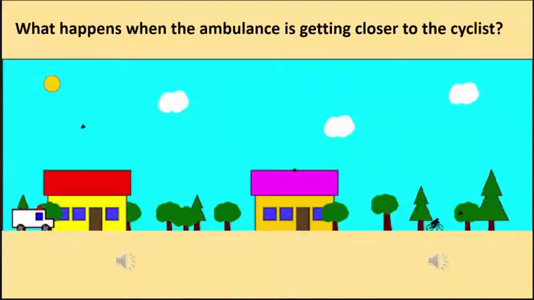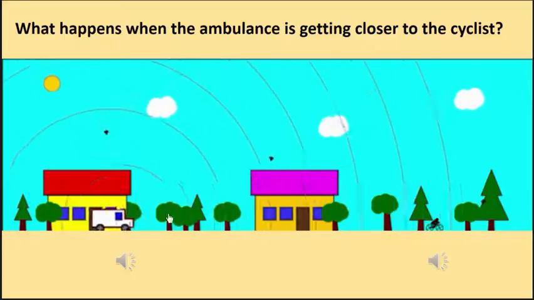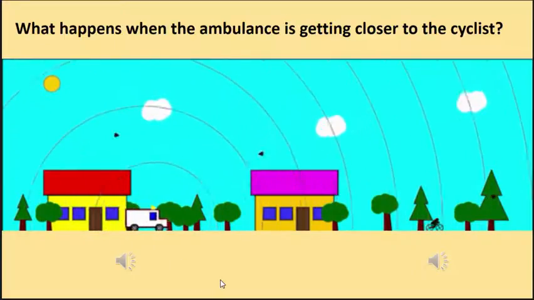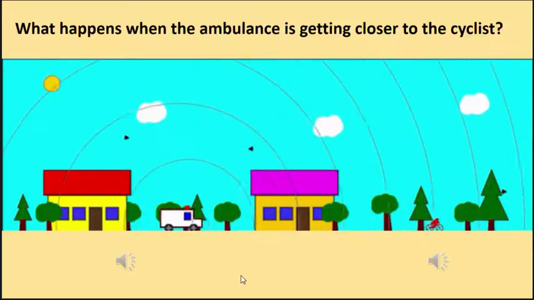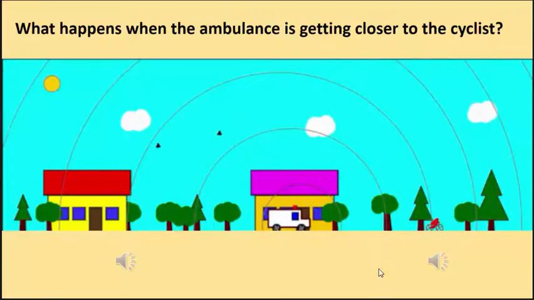Now, what if the ambulance is getting closer to the cyclist? Okay, now here notice the back and the front of the ambulance. You notice here in the front, the compressions are closer to each other. So the cyclist is going to perceive them more frequently than the way they were produced by the ambulance. The way they were produced by the ambulance is what we saw in the previous slides.